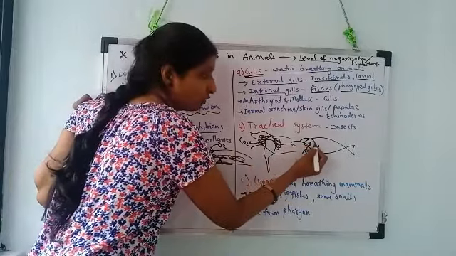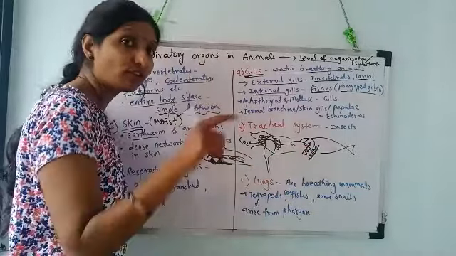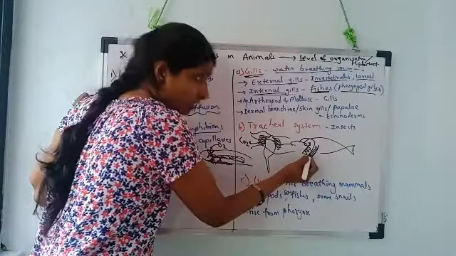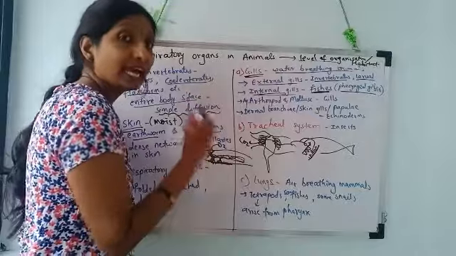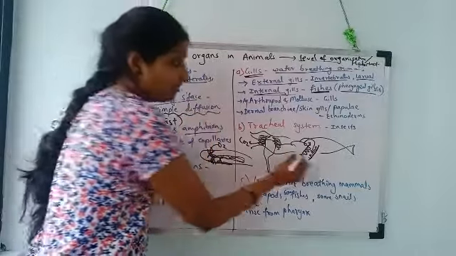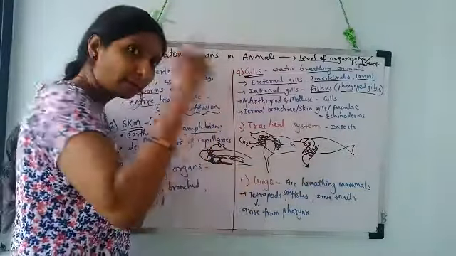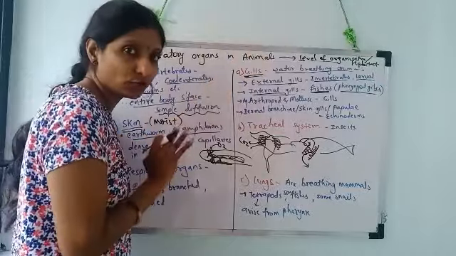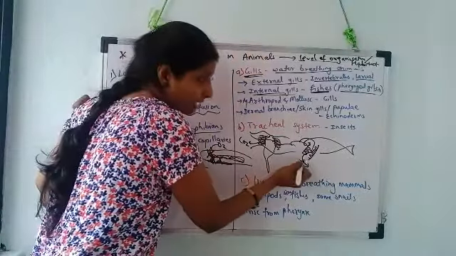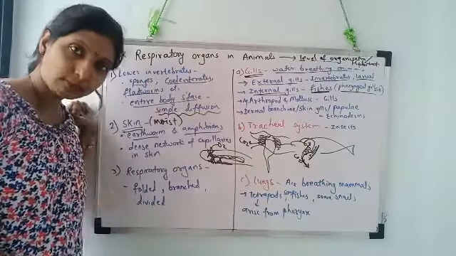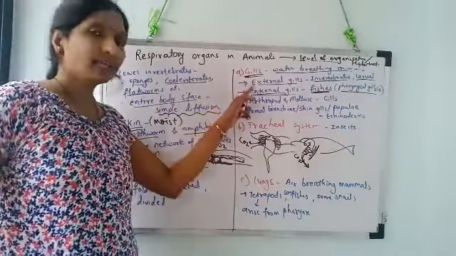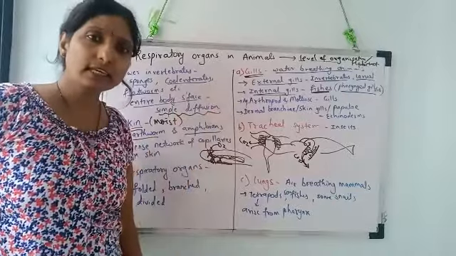That water is force passed through these internal gills of the pharyngeal gill slits. Here the internal gills act as a filter. Filter means they will force out the water, but they will take up the oxygen dissolved in water. In turn, when they force out the water, carbon dioxide also goes along with it. Samjhe? Okay. So gills are mainly of two types, external gills and internal gills.